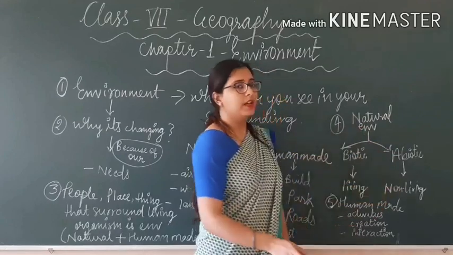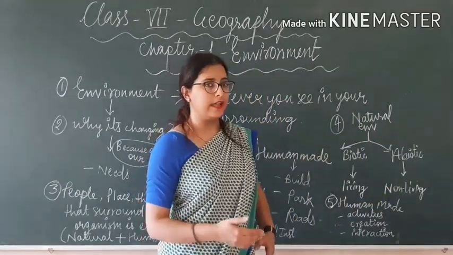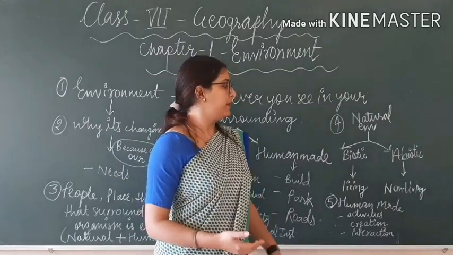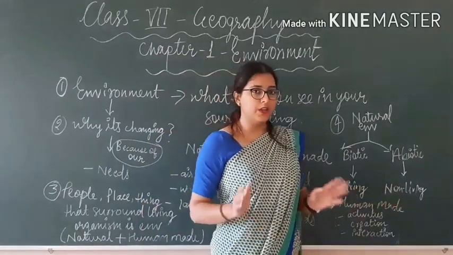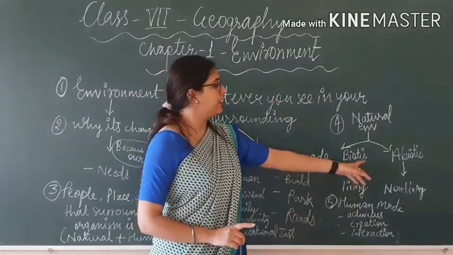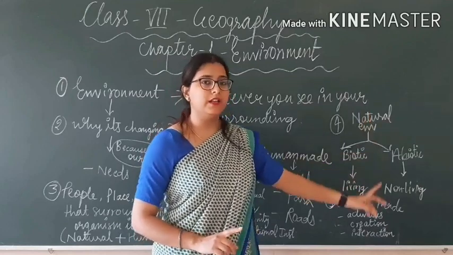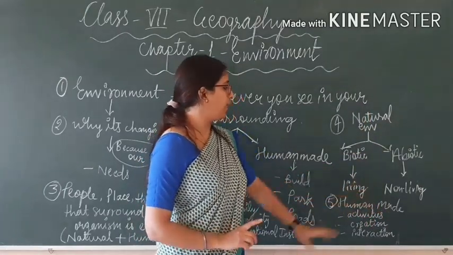Examples of non-living are soil, rocks. All these things are natural, coming from the nature, but these are non-living and surrounding us. That is why they are abiotic environment, not biotic environment, because they are non-living.